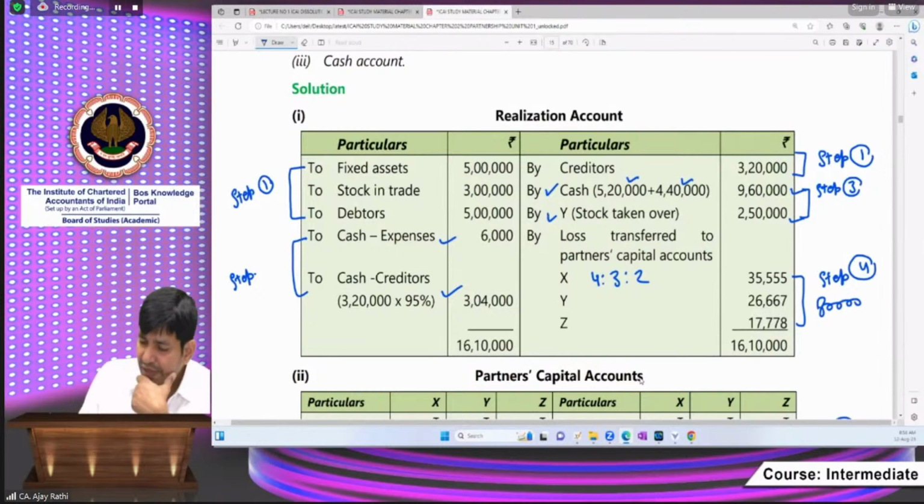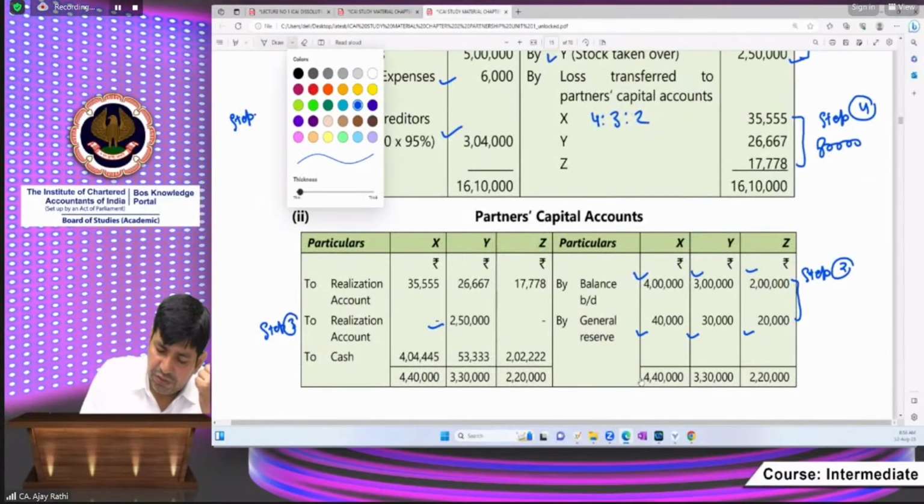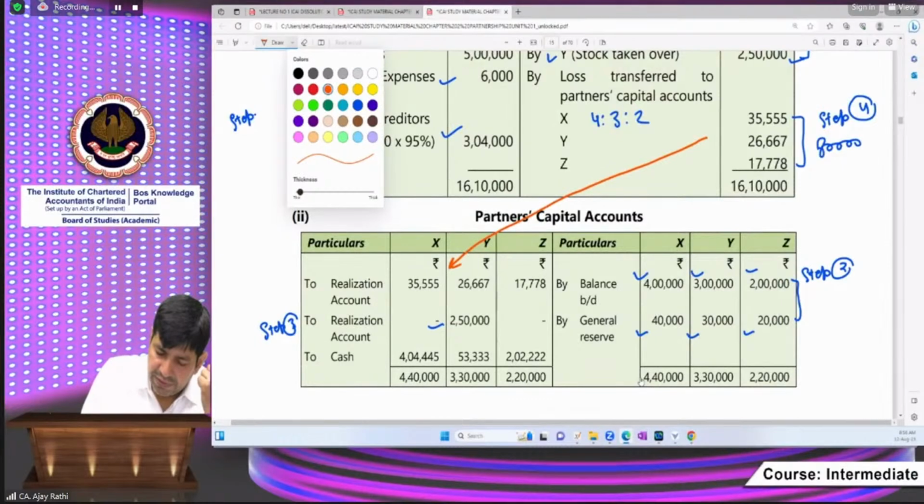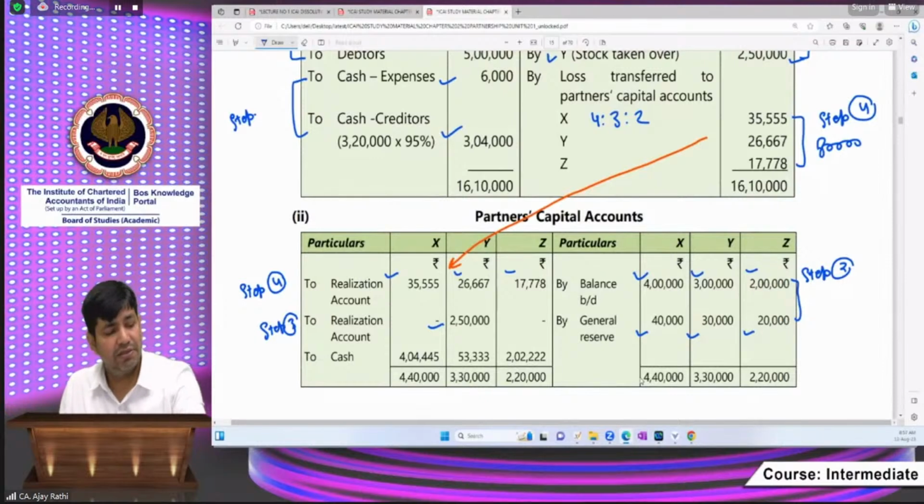Now see, this will be transferred to partners capital account. Please transfer this to partners capital account. So we are transferring this to partners capital account. Okay, beta. See, step number 4 is there. Now next, after step number 4 which we have discussed.